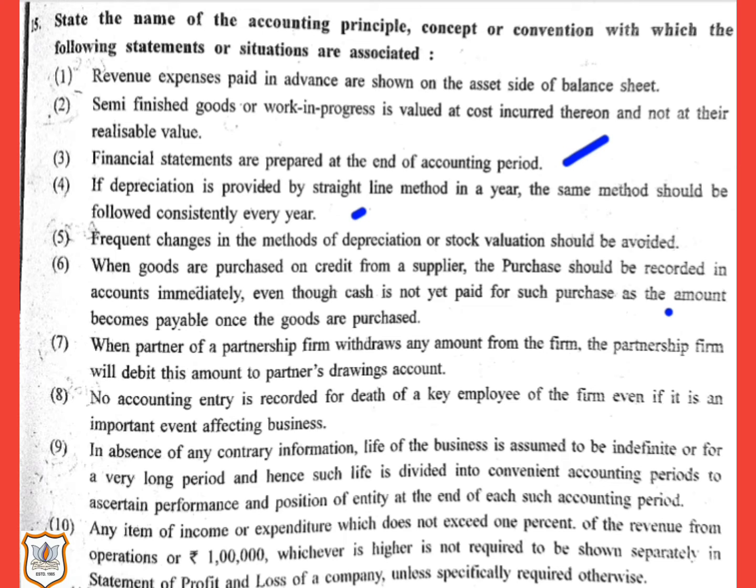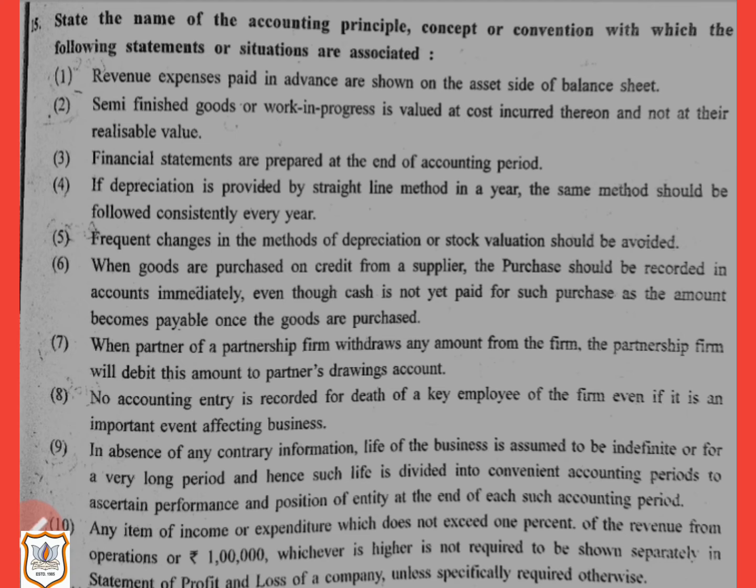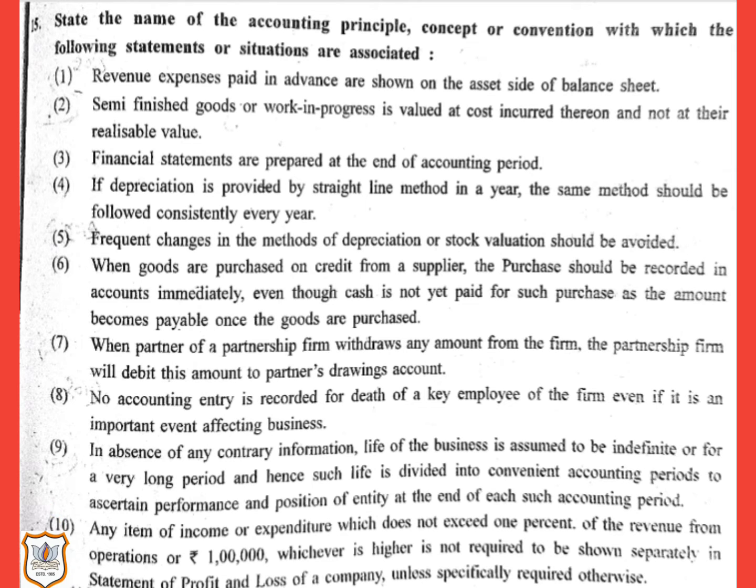Now, next one, that is fourth one. If depreciation is provided by straight line method in a year, the same method should be followed consistently every year. Here, this concept is associated with a consistency concept. The principle of consistency suggests that while writing accounts or for preparing financial statements, the same policies, procedures, and methods should be followed every year. Now, let us see fifth statement. Frequent changes in the methods of depreciation or stock valuation should be avoided. This statement is also associated with consistency concept.